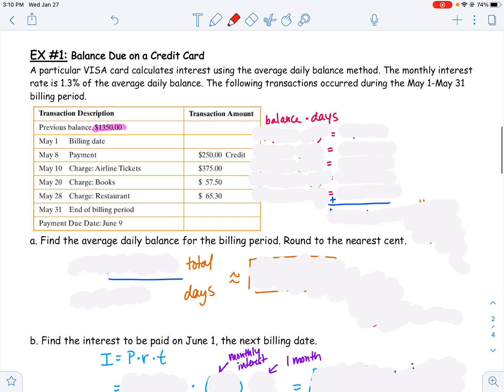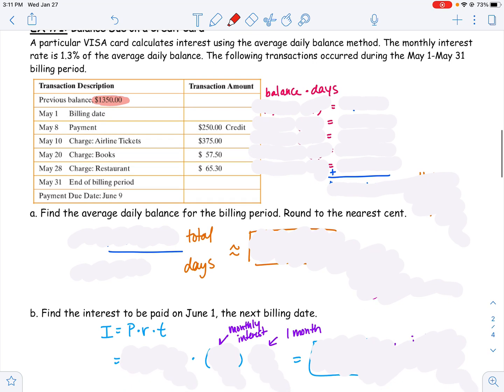Example number 1 gives us some information. It says a particular Visa card calculates interest using the average daily balance method. The monthly interest rate is 1.3% of the average daily balance. The following transactions occurred during May 1st through May 31st billing period. So if you look at the chart really carefully, it says that there was a previous balance on that credit card of $1,350 was the balance that came from the month before, right? And so you can see all the different payments and purchases that were done through the month of May on this itemized billing sheet, right?